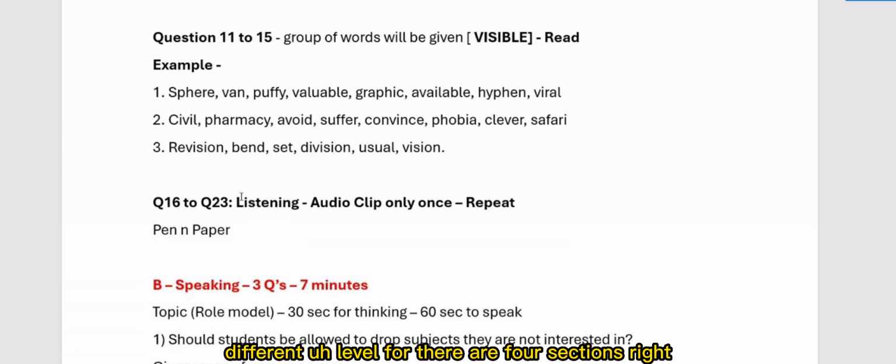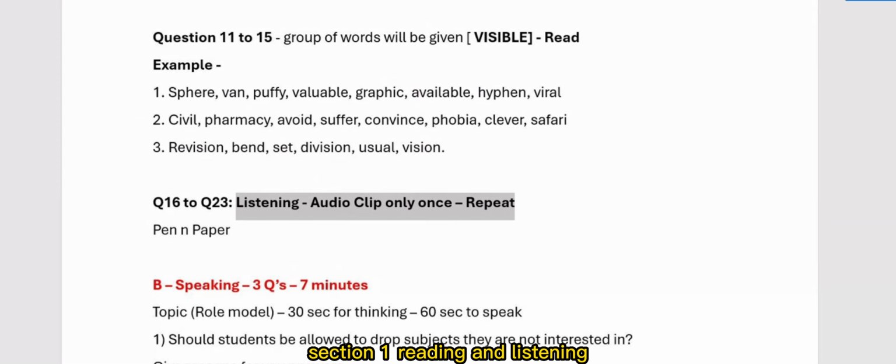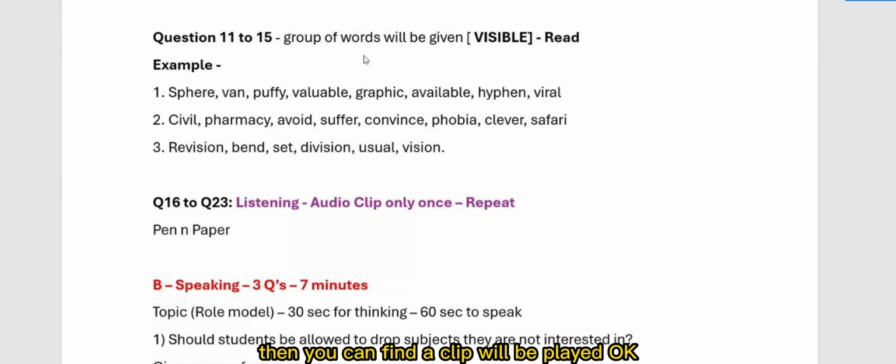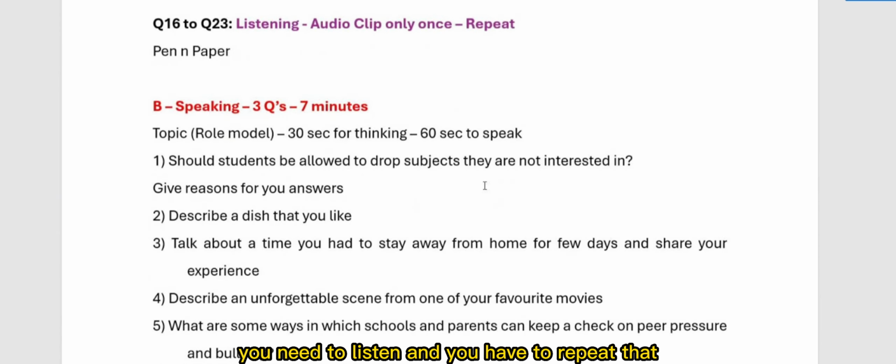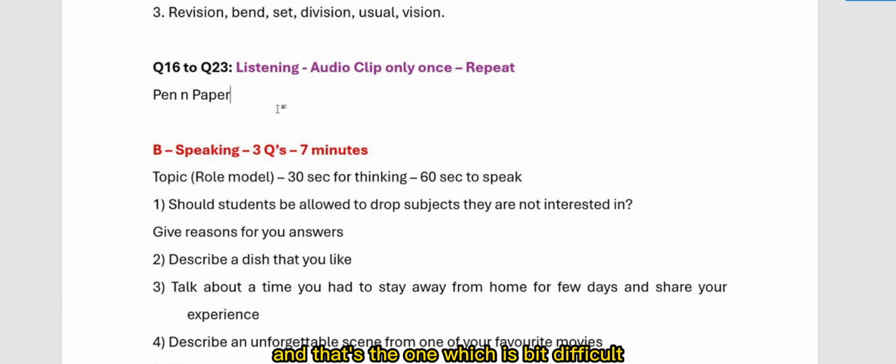That's the one which is a bit difficult compared to the remaining ones. If it is a big sentence, you need to remember it properly. That's why I'm telling you, you can use pen and paper, write it in short, and then repeat it. It's better. If you click on next, you cannot go back to the previous one.